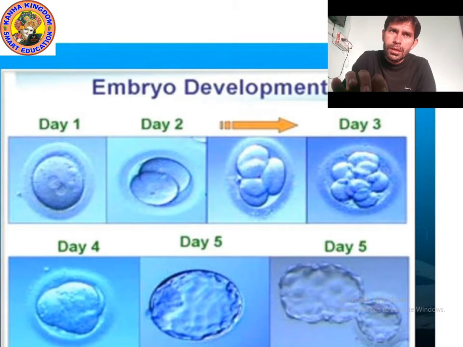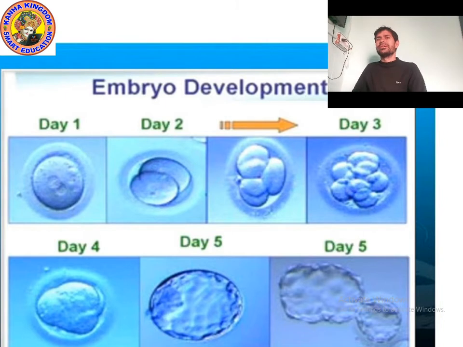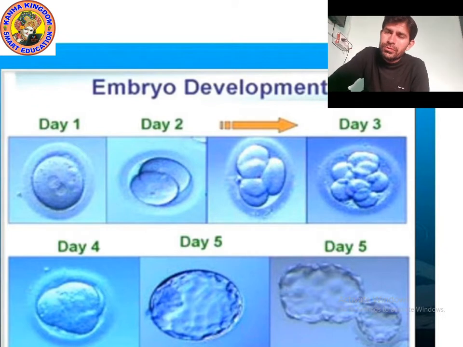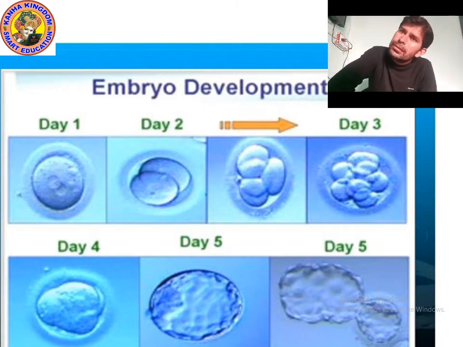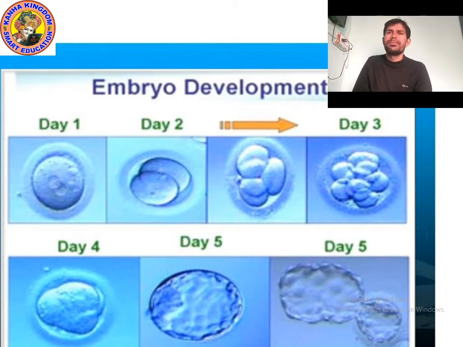Okay. So as you can see in the picture, let's talk about the day one situation. Day one is a zygote, which starts dividing and forming a ball of cells. In day two you can see that it has divided and formed two cells. In this way many cells form, a ball of cells.